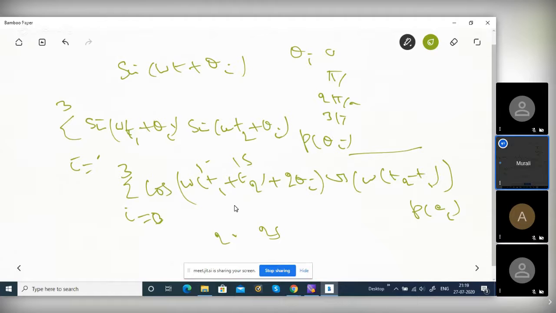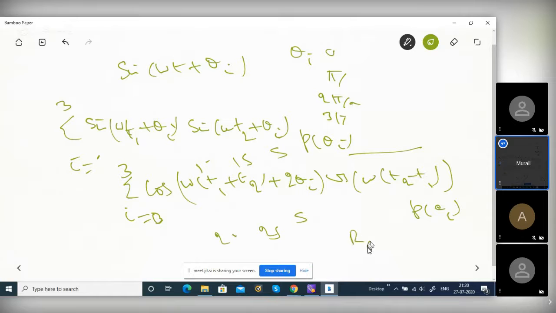Is it clear from this equation? The sum for 10 and 15 is 25, and for 20 and 25 is 45, so you won't get the same value. So it is not independent of time shift; the difference is 5 in both cases, but you won't get the same value.